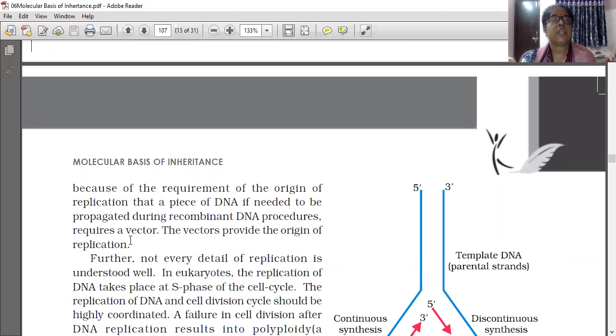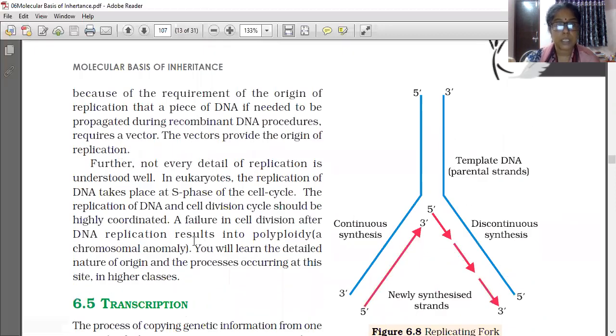The vectors provide the origin of replication. Further, not every detail of replication is understood well even now. The further detail is given in higher classes only. But this one is important.